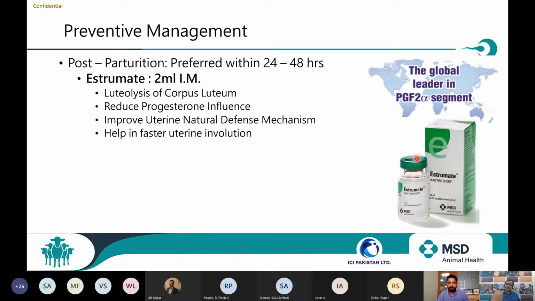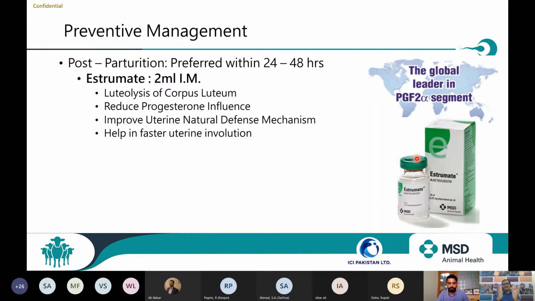Once progesterone influence is reduced, definitely a follicle ovulates or a dominant follicle enhances the estrogen level in the body. Because of that estrogen, blood flow in the uterus increases. The blood flow increases the influx of neutrophils and macrophages, which engulf pathogens, in the uterus. This influx improves the uterine defense mechanism, and that helps me to enhance the uterine involution.